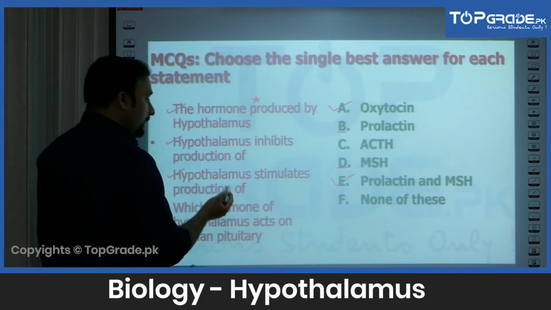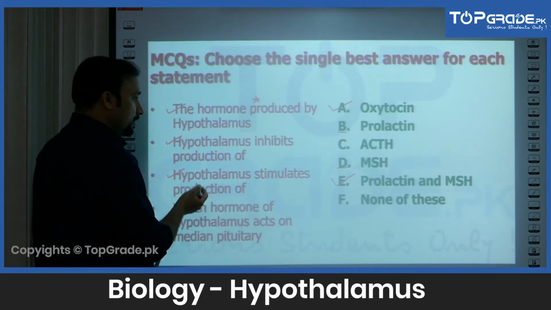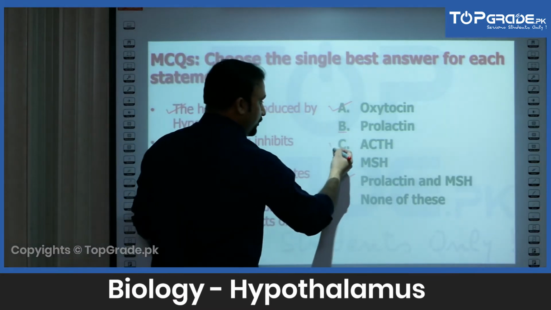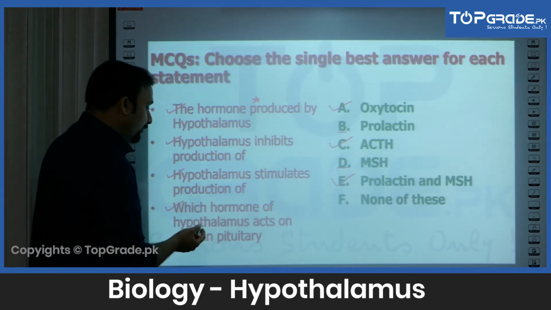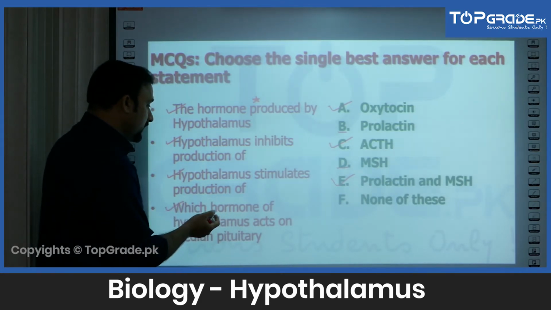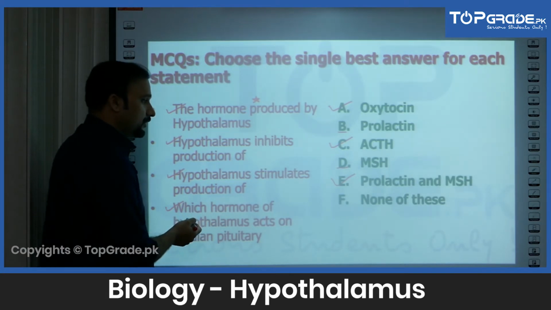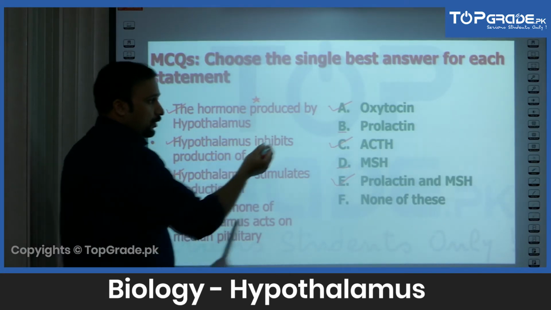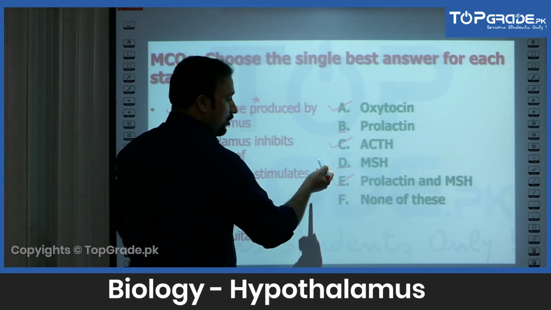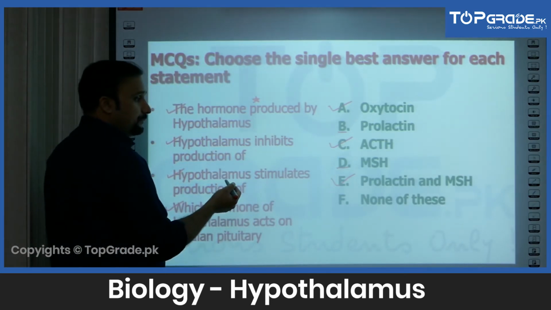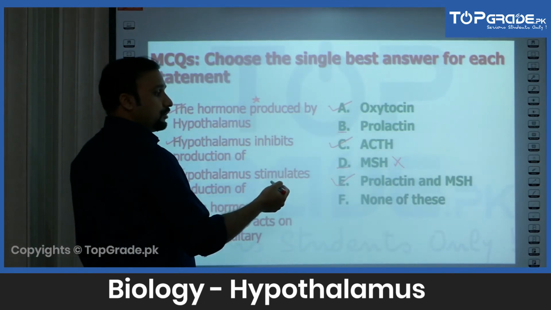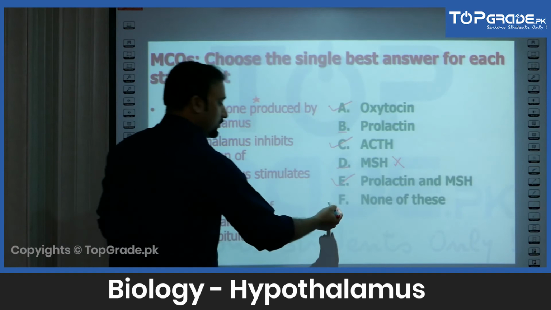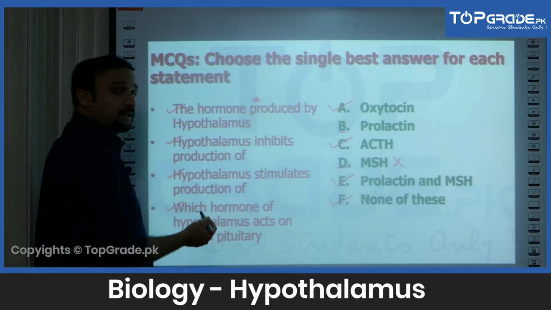Another statement: hypothalamus stimulates production of. So hypothalamus basically stimulates the production of ACTH from the anterior pituitary. Another statement: which hormone of hypothalamus acts on median pituitary? So you've seen here that out of all these hormones, not even a single hormone is acting on the median pituitary, not even the MSH, because MSH is itself a hormone of the median pituitary. So the best response to this question would be F, that is none of these.